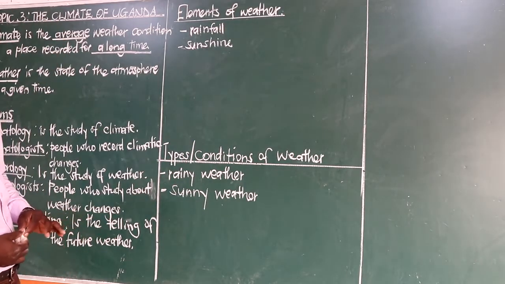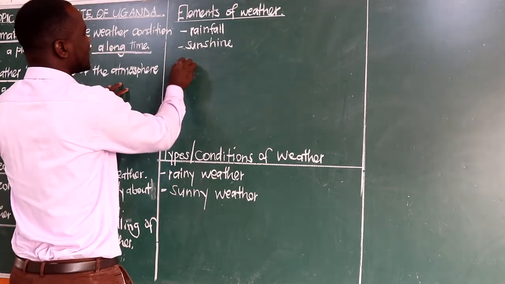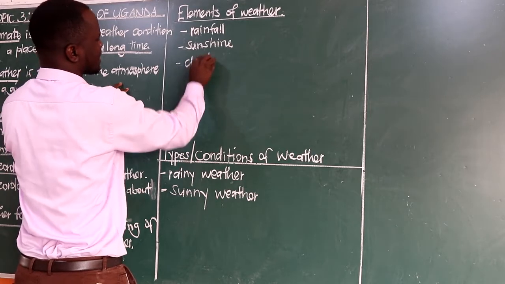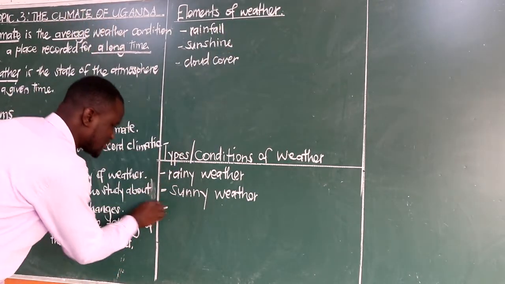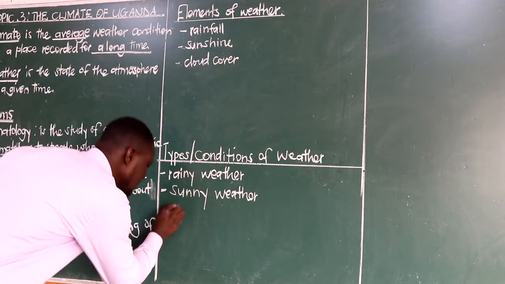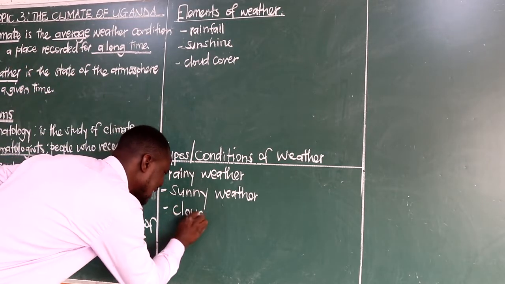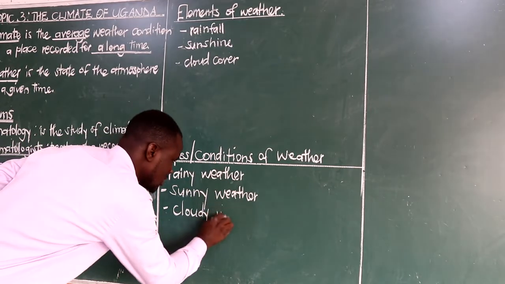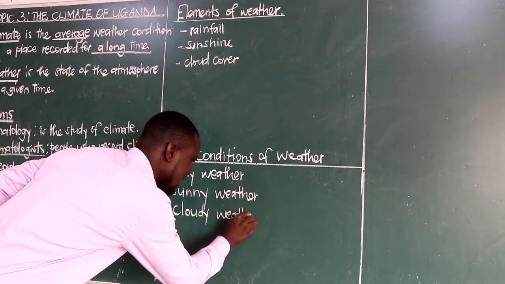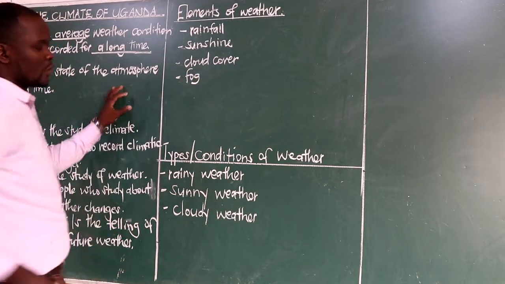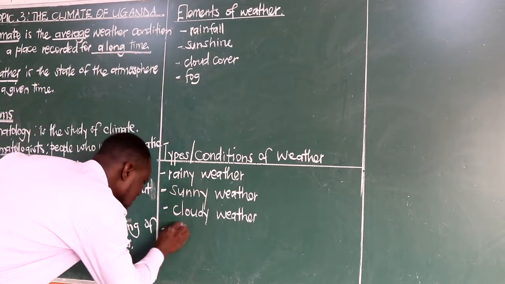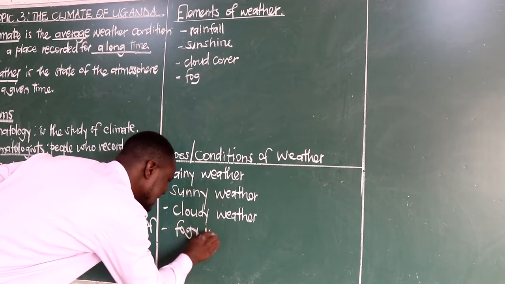I believe we are understanding. We have cloud cover. Here, when it comes to the condition or the type, we shall say it is cloudy, forming what we call cloudy weather. We have fog, which when it comes to the condition, we shall be saying foggy weather.